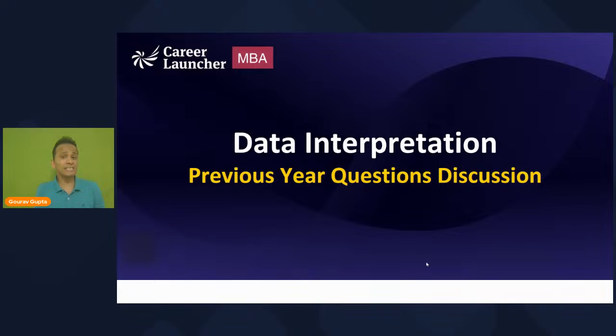Now, what about the sessions that will be conducted at 3 p.m.? These sessions will be based on examinations other than CAT as well.